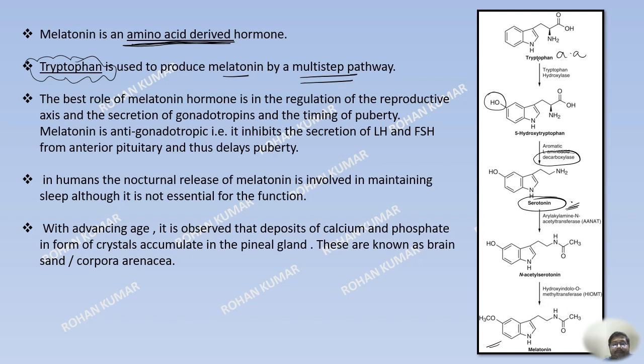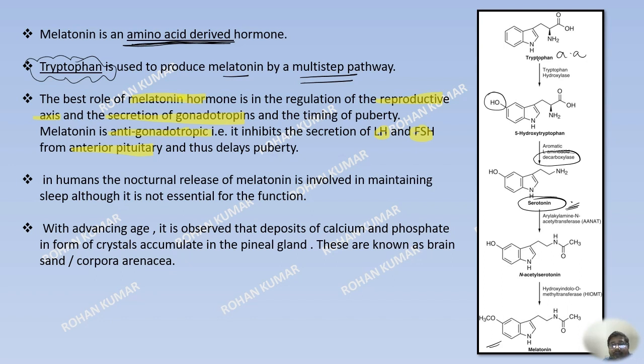Now, as far as roles of melatonin are concerned, not much is known about its role, but there are some roles that are well established, such as the role in reproductive axis and secretion of gonadotropin. Now, it is observed that melatonin hormone is actually anti-gonadotropic. Why anti-gonadotropic? Because it inhibits the secretion of gonadotropins. Gonadotropins are luteinizing hormone and follicle-stimulating hormone of the anterior pituitary. These two hormones are responsible for the initiation of puberty.